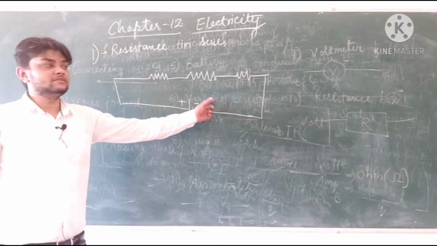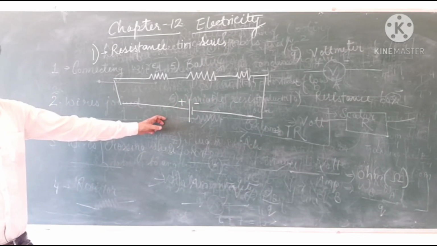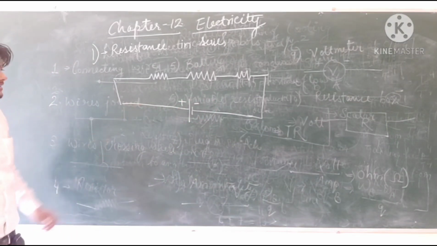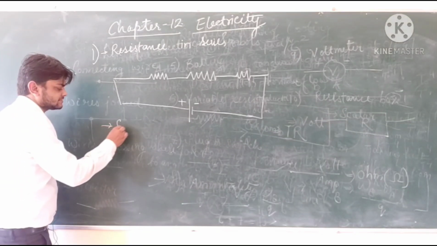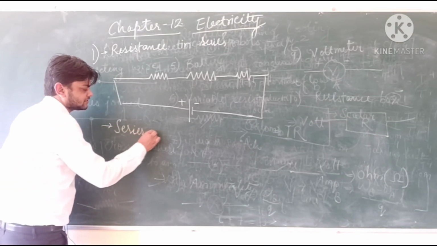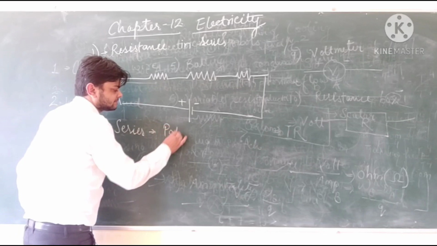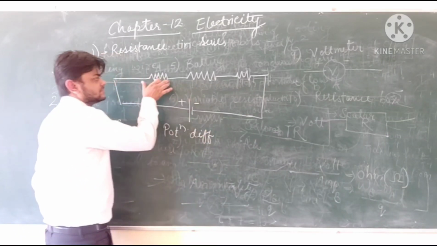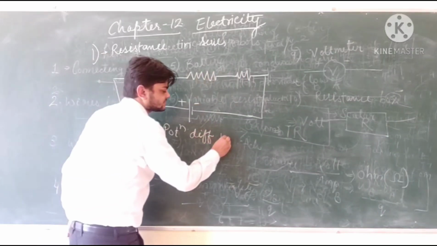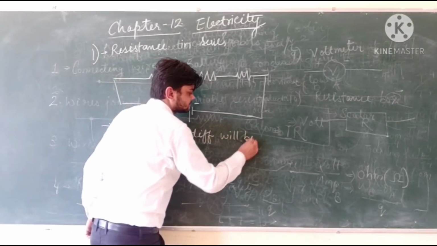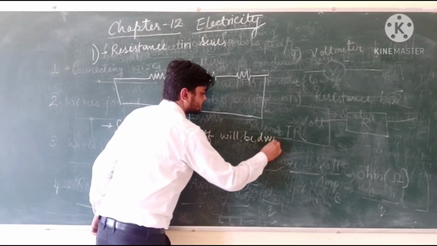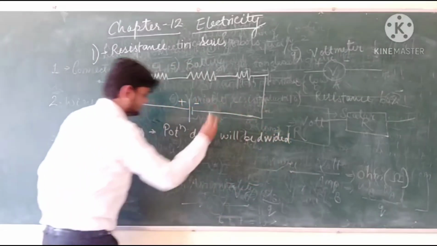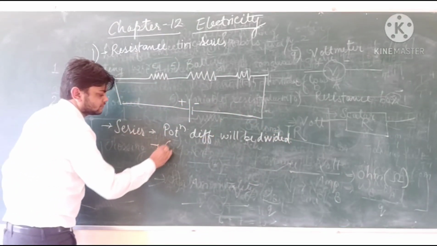Before we go further, two things are important to remember in this circuit. Whenever there is series connection, potential difference will be divided or will go separately along each section. And current will not change.